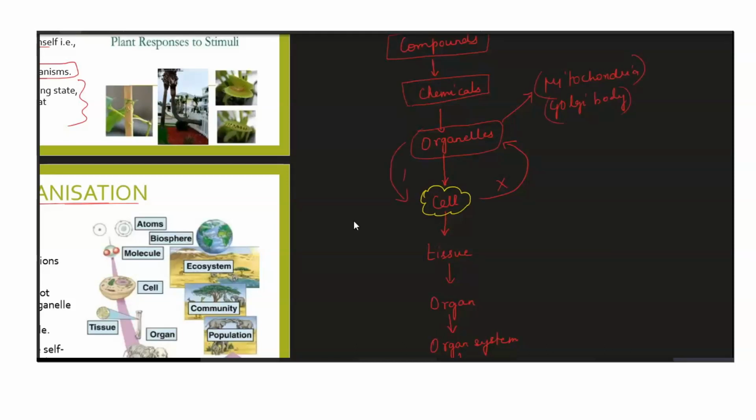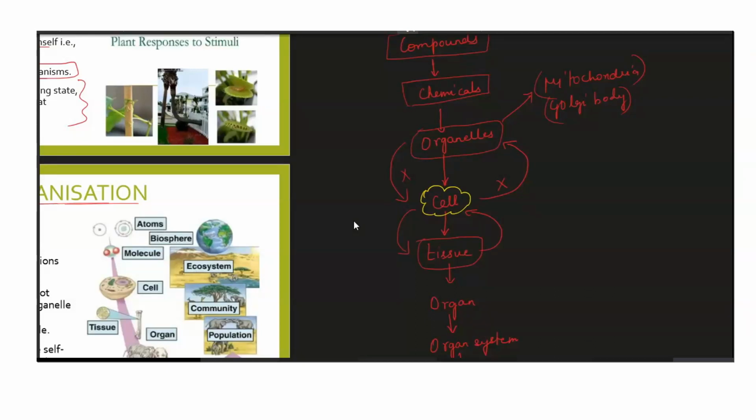Okay, so because of the accumulation of different organelles, our cell is made. Likewise, the function of a cell is very different from the function of a tissue, isn't it? We cannot say that a tissue is a cell, or call a cell a tissue, because the function a cell performs individually is not the function performed by the tissue. Different kinds of cells come together to perform one specific function, but individually cells perform many other functions also.